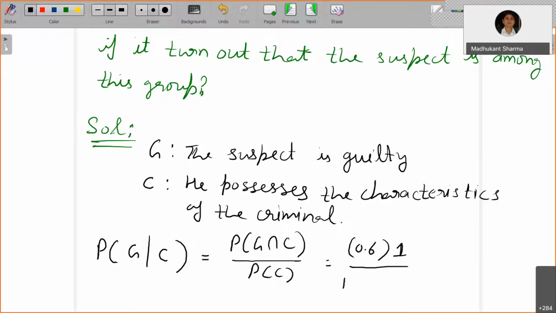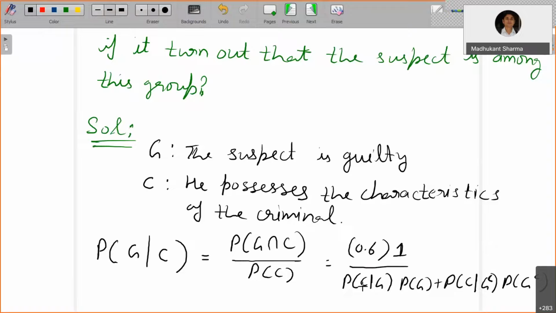Okay, so there are two cases. If you apply the total probability, it is probability of C given G into probability of G, plus probability of C given G complement into probability of G complement, which means not guilty but he possesses the characteristic of the criminal. So that is given to you.